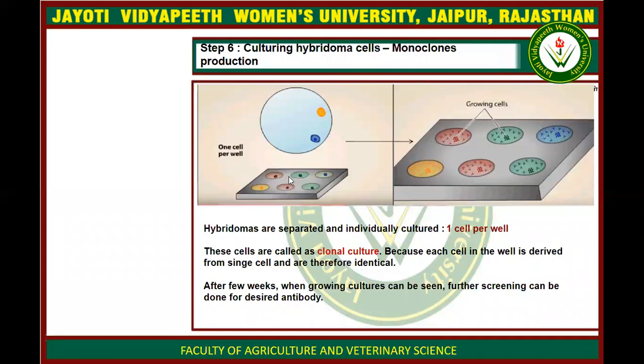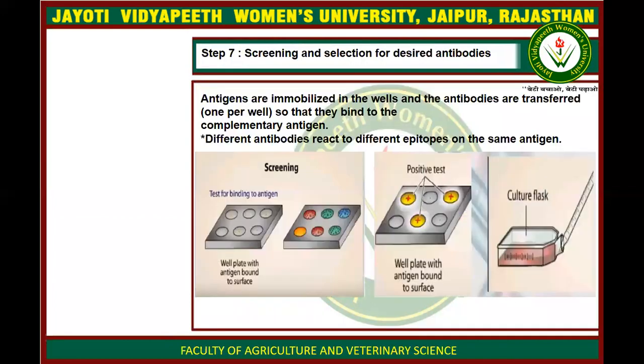After some time the cells will divide and multiply. So this is the culturing of hybridoma cells for the production of monoclonal antibody.